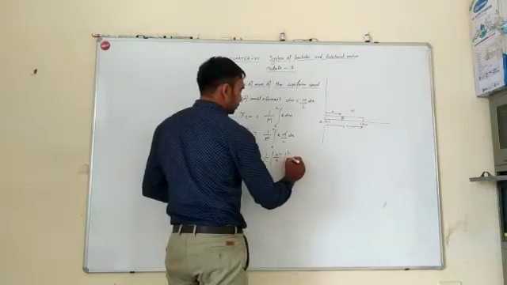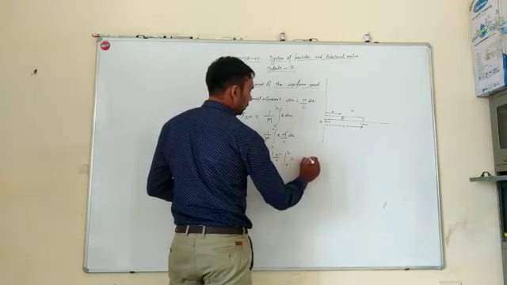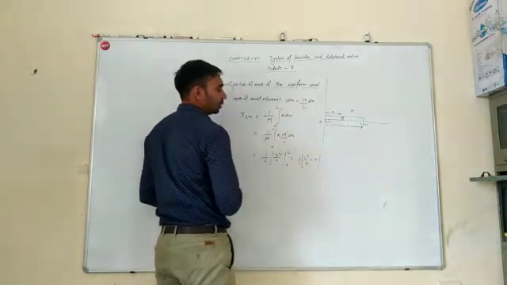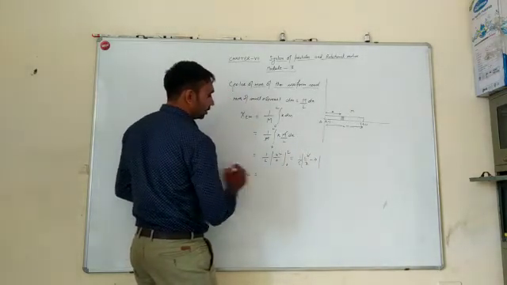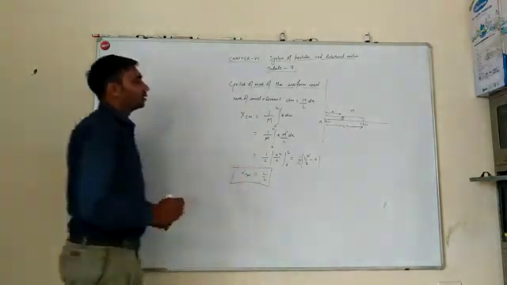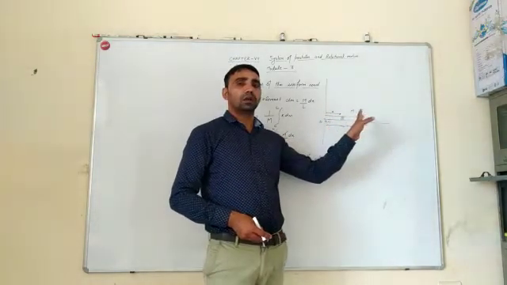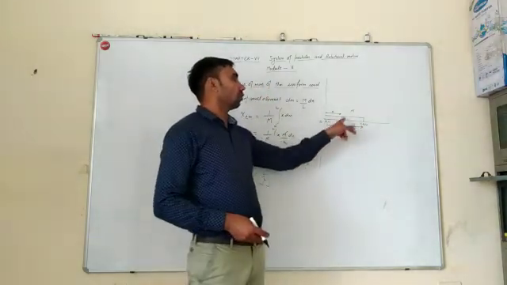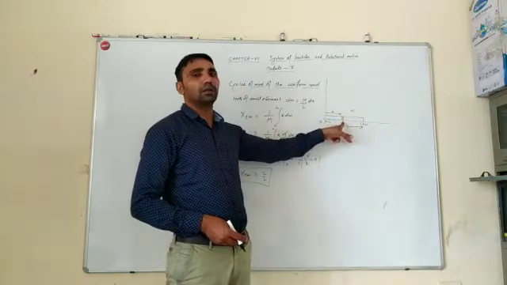This can be written as 1 by L into L square divided by 2, minus 0. L cancels out. The x coordinate of the center of mass is equal to L divided by 2. So the center of mass of this rod lies at the middle of its length, that is L divided by 2. So the whole mass of this thin uniform rod is concentrated at the point L by 2.